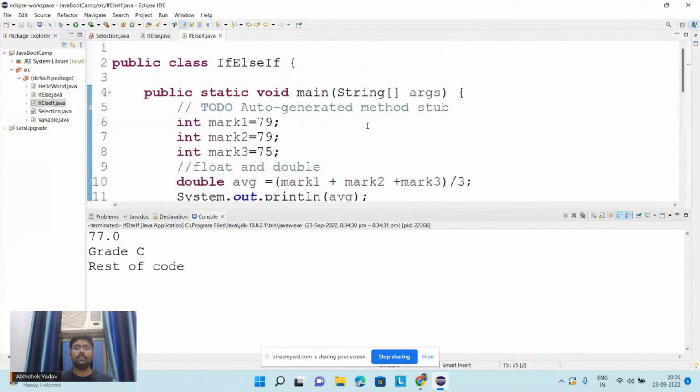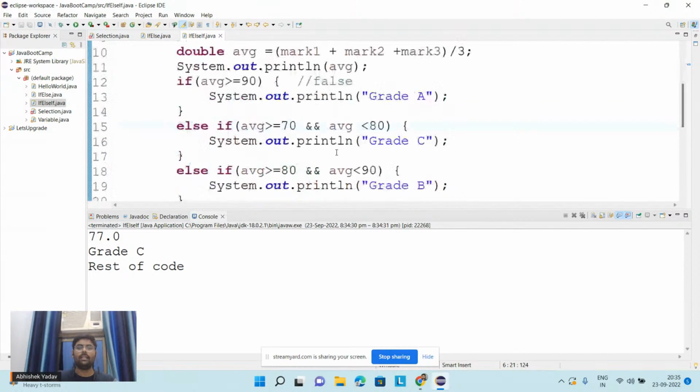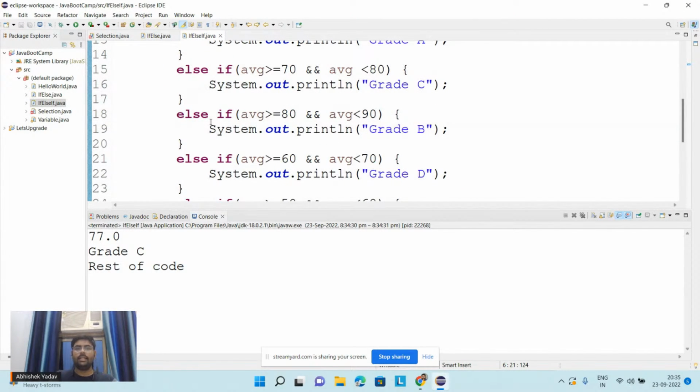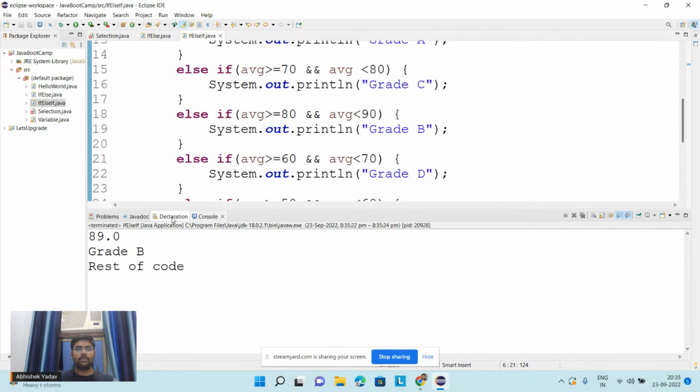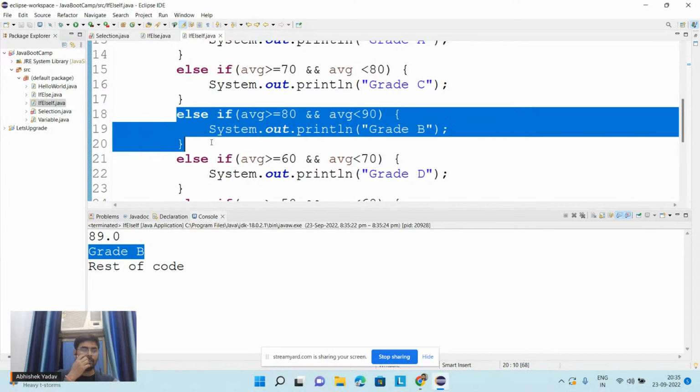If I write here 89, 89, 89, then let's try to run the program here. What output will I get? I will get grade B, right? Let's run the program here. So here we are getting grade B because the average is greater than equal to 80 and it is less than 90. So that's why this specific else if block is getting executed, right?